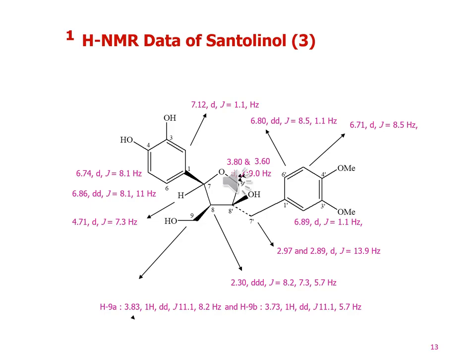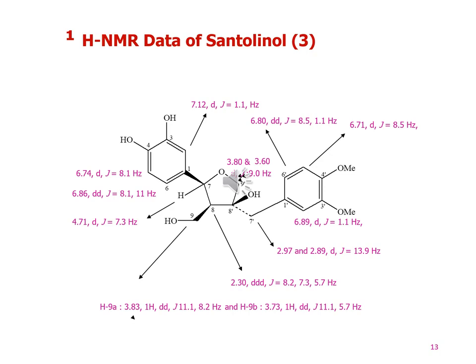Further, we discuss the methoxy group in the aromatic ring, which is confirmed. The proton at 6.74, doublet, J value 8.1, shows the presence of a hydroxyl group at carbon 4 position. Similarly, the methoxy group at carbon 3 position is confirmed due to the absorption signal at carbon 2 position, that is 7.12, doublet, J value 1.1 Hz.